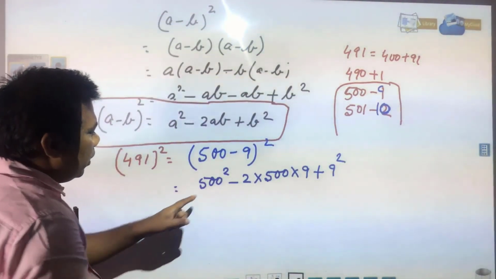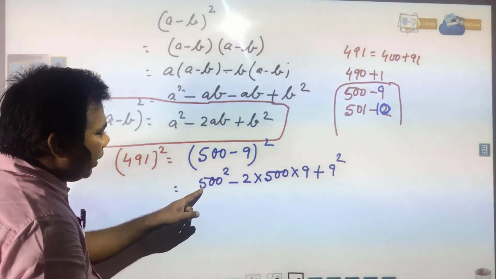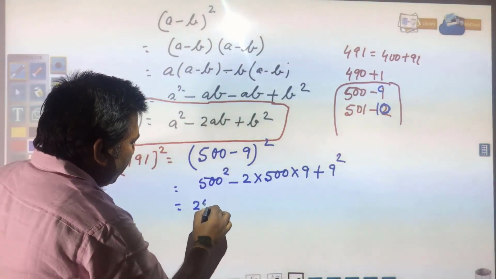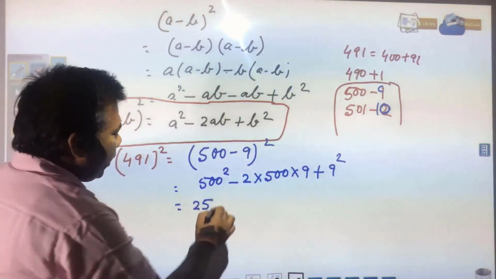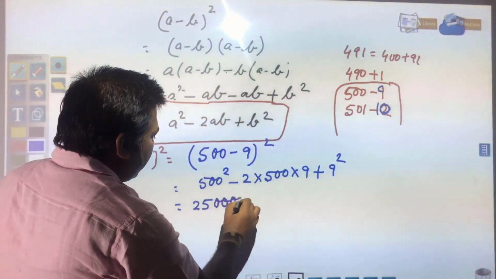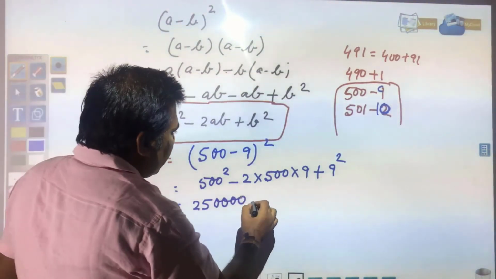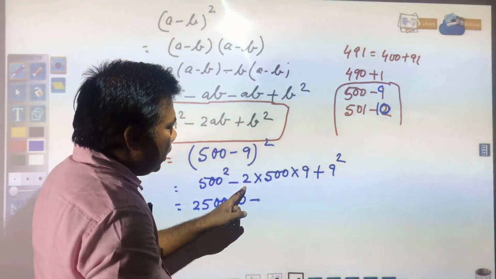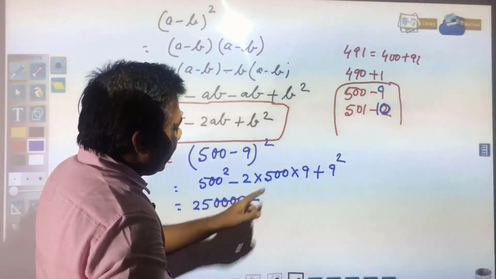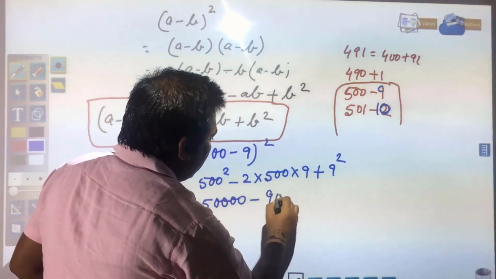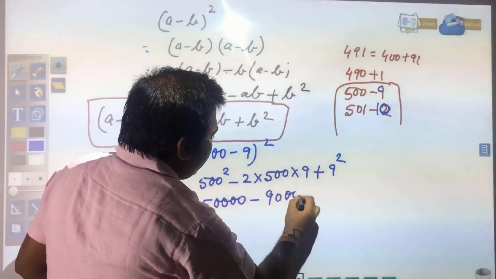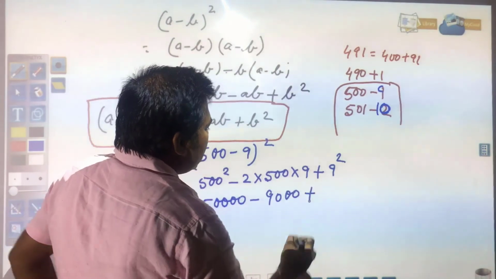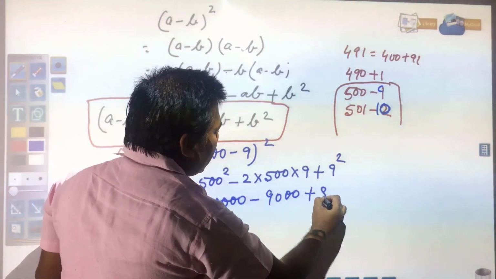Now, you see 500 square means 5 5s are 25 and 2 zeros you have will be 4 zeros, minus, here you see 9 2s are 18, 18 5s are 90 and 2 zeros, plus 9 9s are 81.